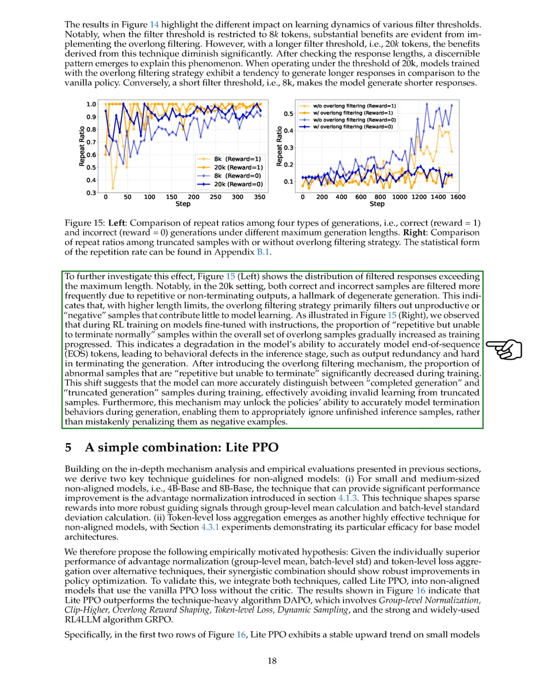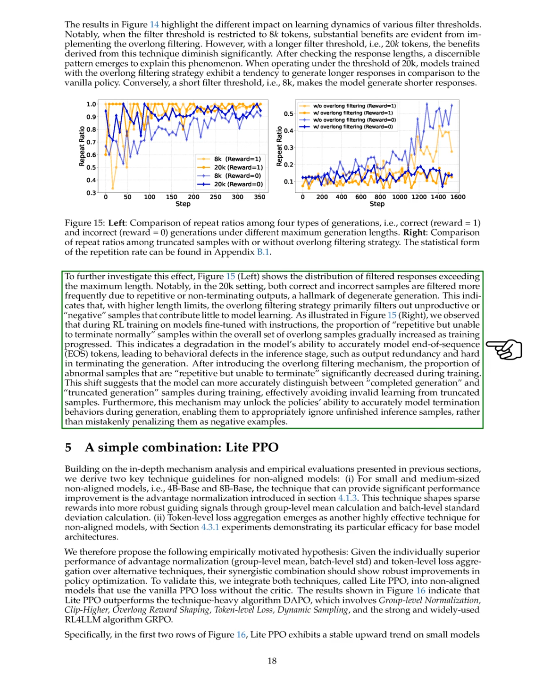As we continue with reinforcement learning training on models fine-tuned with instructions, we observe an increase in the proportion of samples that are repetitive and unable to terminate normally. This points to a decline in the model's ability to accurately identify end-of-sequence tokens, leading to issues like output redundancy.